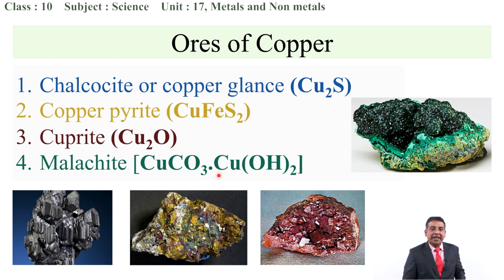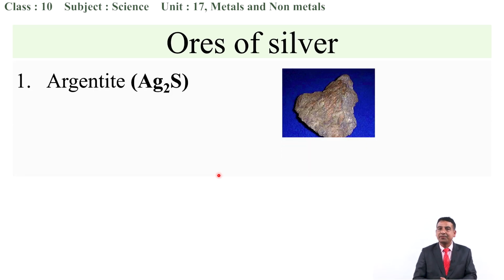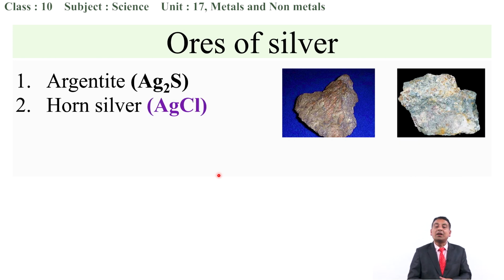Okay, next one is silver. Silver is one of the very important metals for us in our daily life. The first important ore of silver is argentite. Argentite has the molecular formula Ag2S. Next one is horn silver, which is silver chloride.